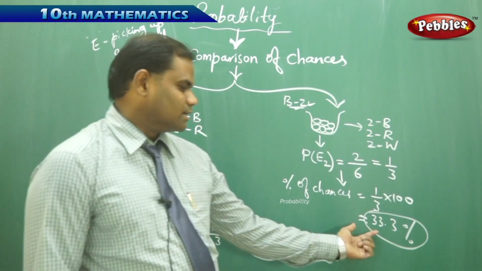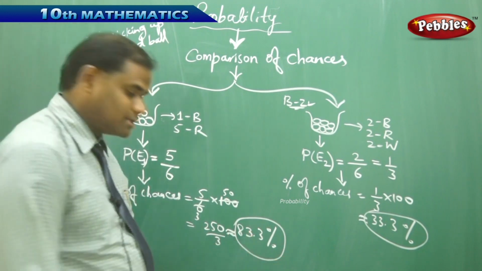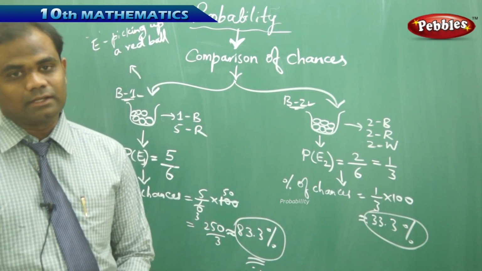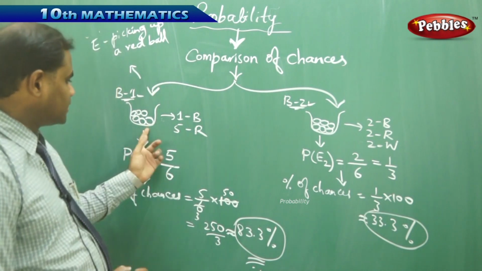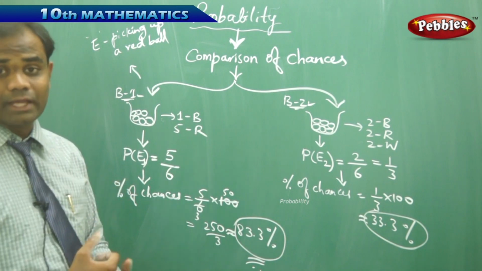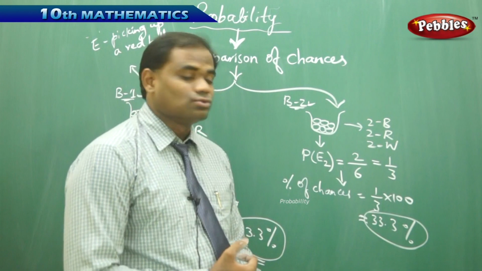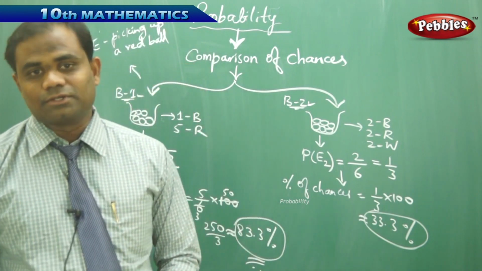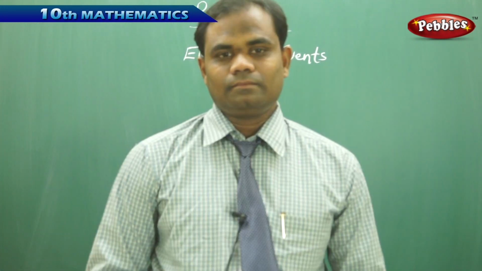Now where do you think there is a higher chance of picking a red ball? The percentage of picking is just 33% approximately, and the other percentage is 83%. It is a good percent to pick the red ball, is how we understand in comparison of chances. So picking up a red ball from a bag which contains 5 red balls and 1 blue ball has a much higher chance than picking a red ball from a bag containing 2 blue, 2 red and 2 white balls, in comparison of estimating the percentage of chances of 2 different conditions or situations.